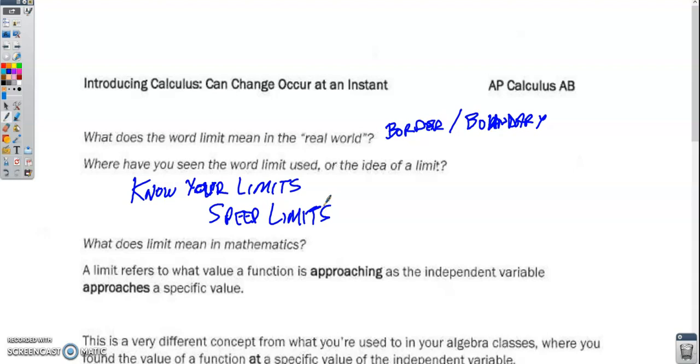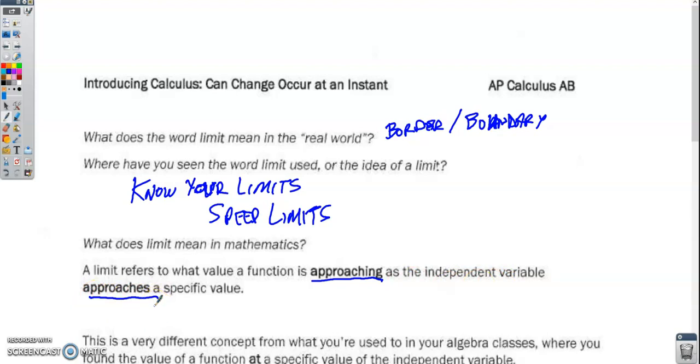Now, in mathematics, the limit is a different thing. It's not a boundary, or something you strive for. It's actually a numerical value, or usually it's a numerical value. Sometimes limits don't exist, but usually it's a numerical value. And we've got our definition right here. It says that a limit refers to what value a function is approaching as the independent variable approaches a specific value.